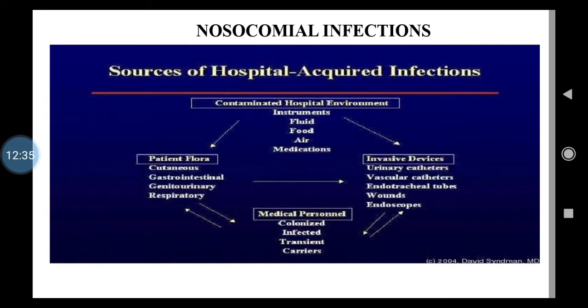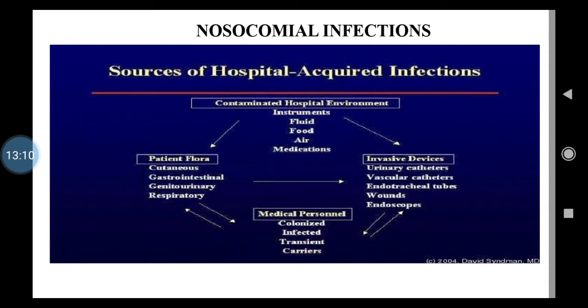Like linen, whatever the bed sheets are there, bed clothes are there, the furniture is there, isn't it? Then in hospital, sinks, basins, isn't it? Then whatever the doors and windows are there, door handles, these also can act as a source of infection, isn't it? Then hospital dust, air, discharge of patient discharges, I mean, that is the secretions, isn't it?